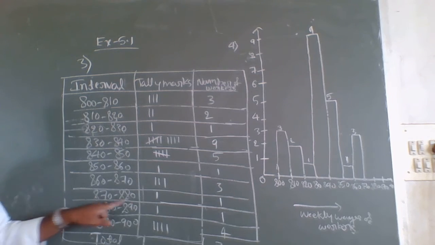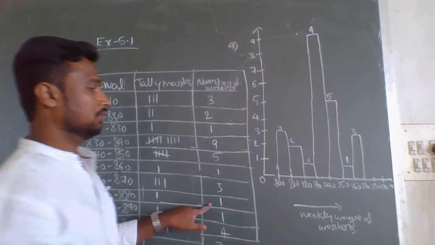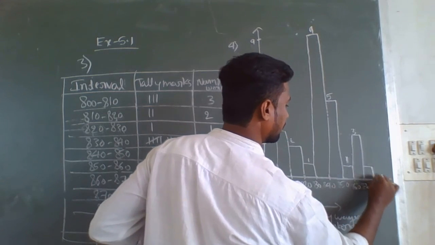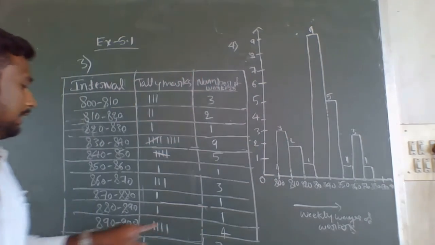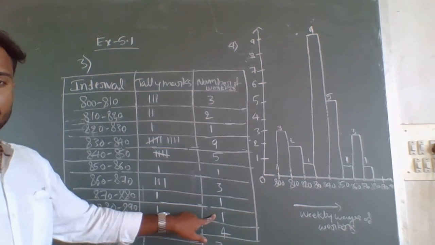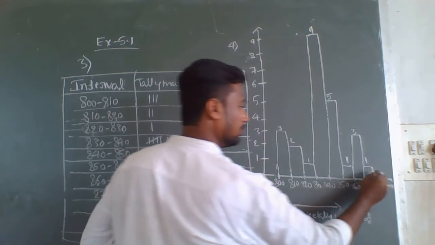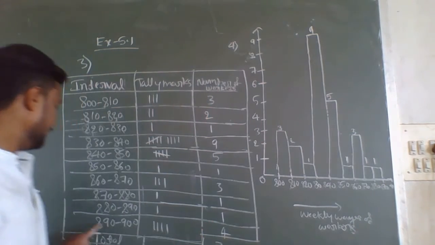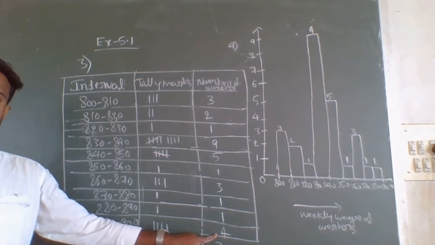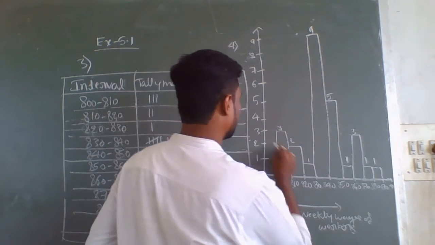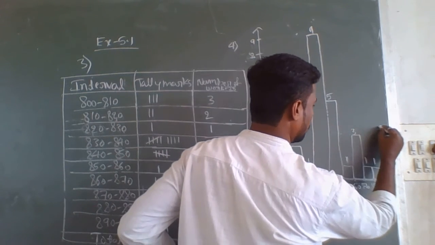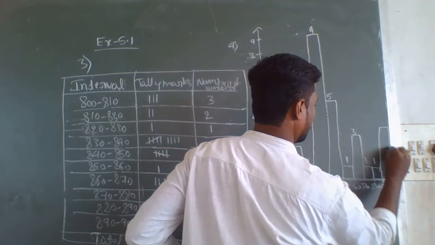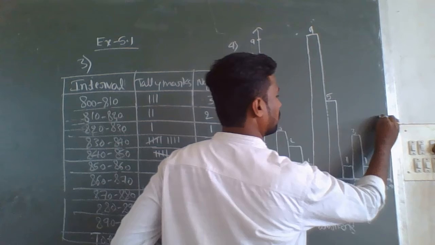Next, 870 to 880, it is 1. Like that only, 880 to 890, again it is 1 here. Next, 890 to 900, number of workers 4. So here I should consider 4.